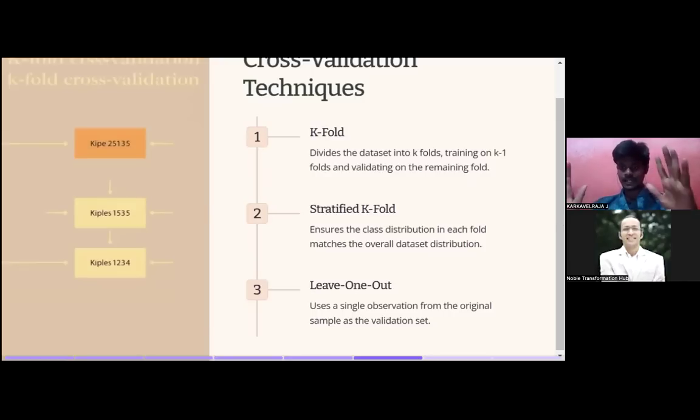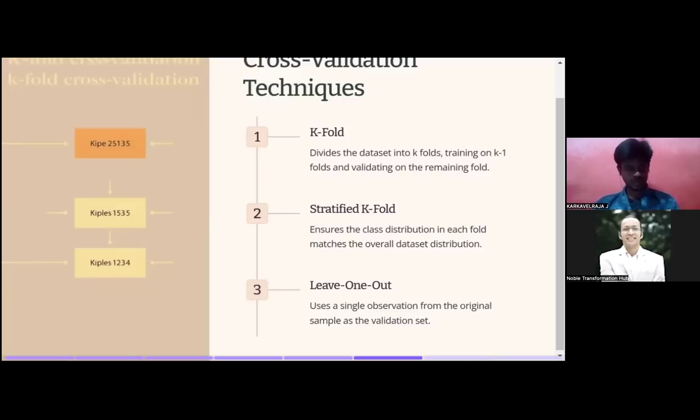We have 100 data. From that, I'm training with 60%, that is 60 data, and evaluating with 40 data. That is called k-fold. We have 60% for training and 40% for testing. Next, stratified k-fold ensures the class distribution in each fold matches the overall dataset distribution.